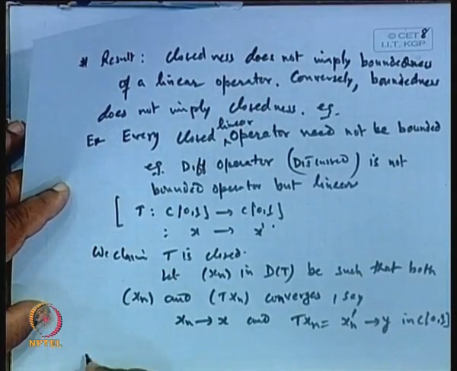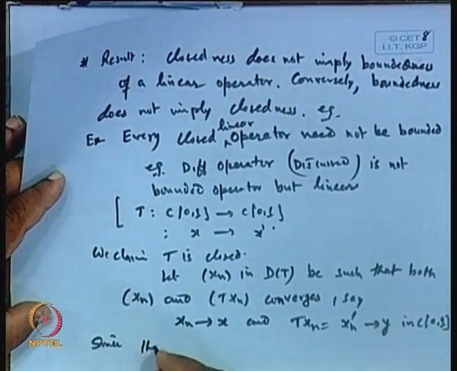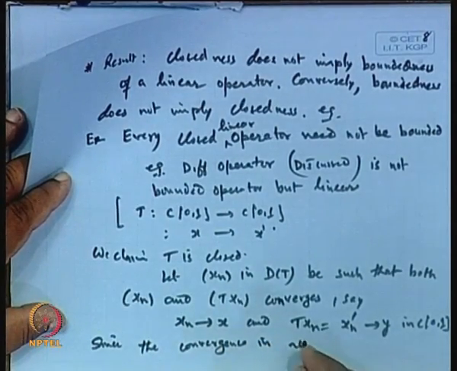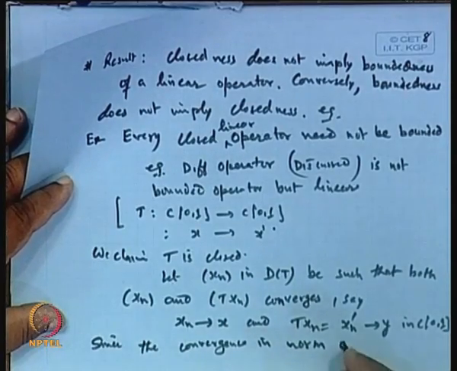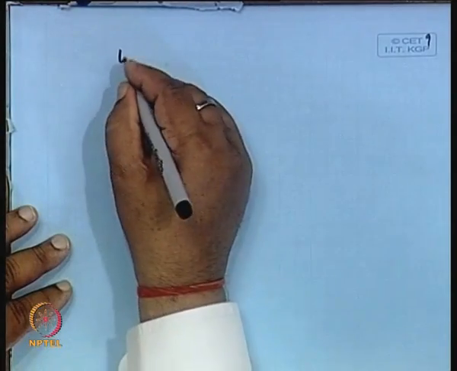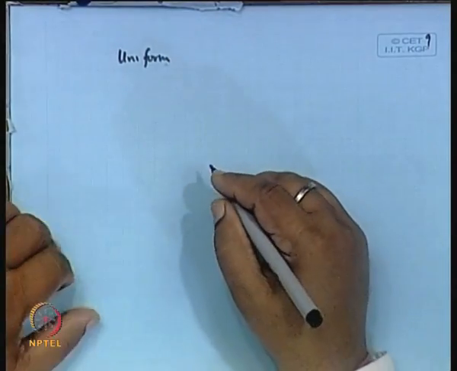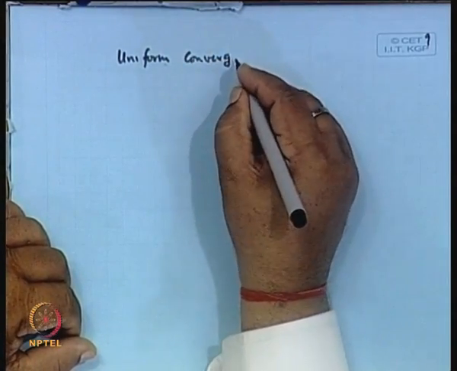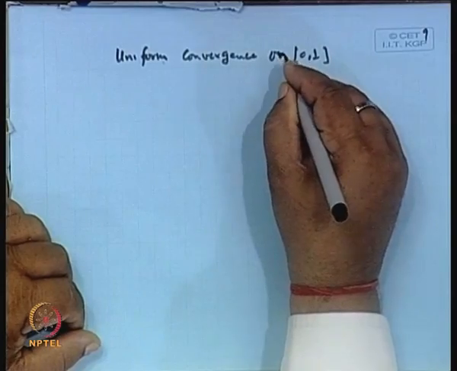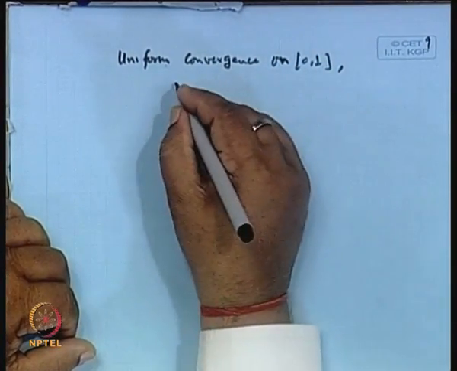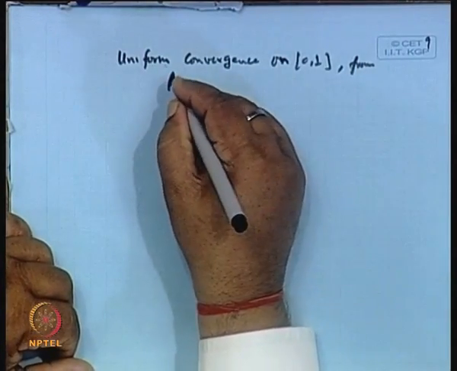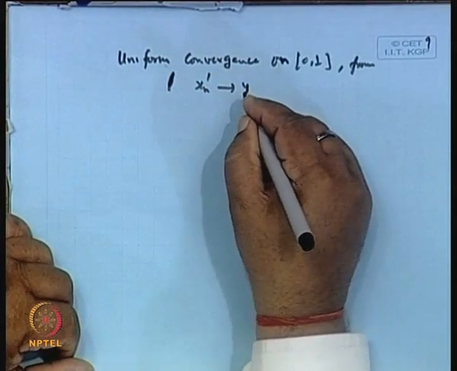So, since the convergence in the norm of C[0,1] is uniform convergence on the interval [0,1], from x_n converges to x, and the derivative x_n prime converges to y, we have